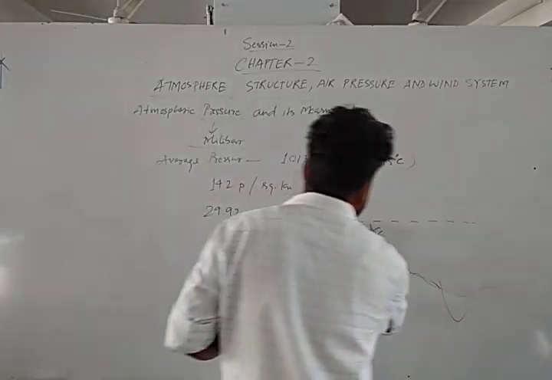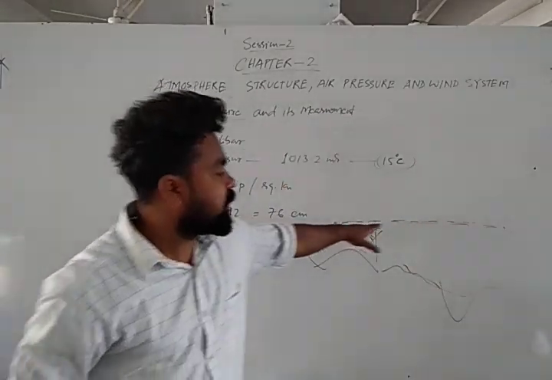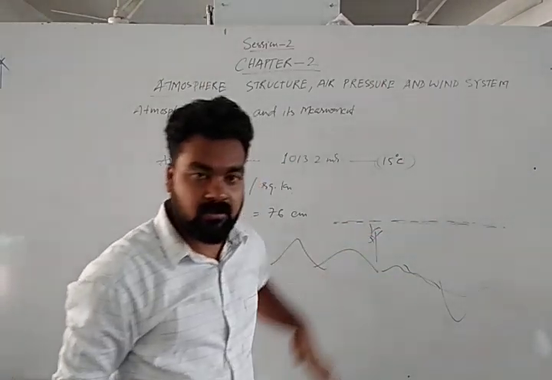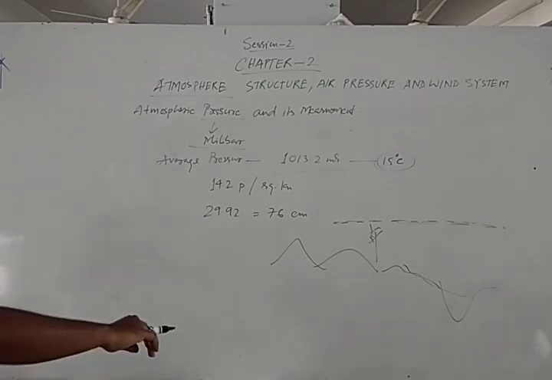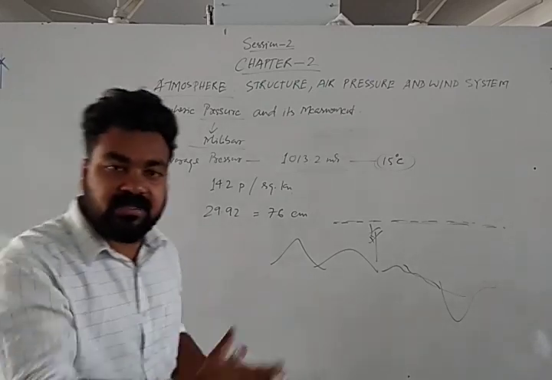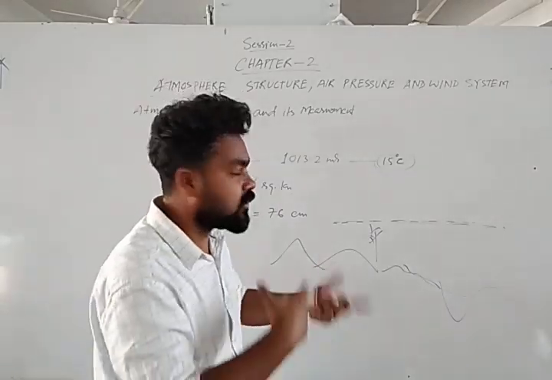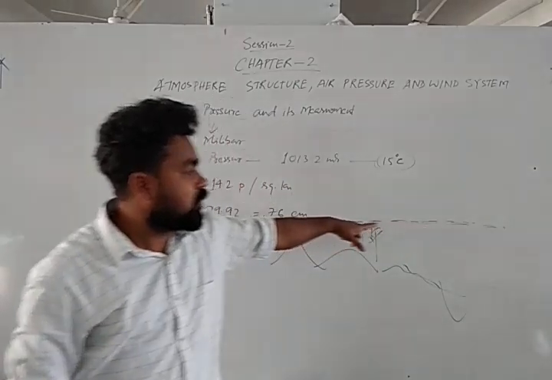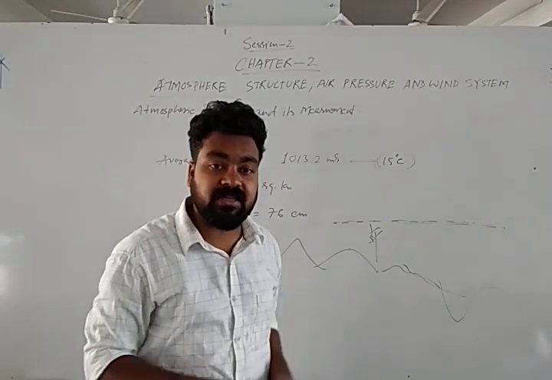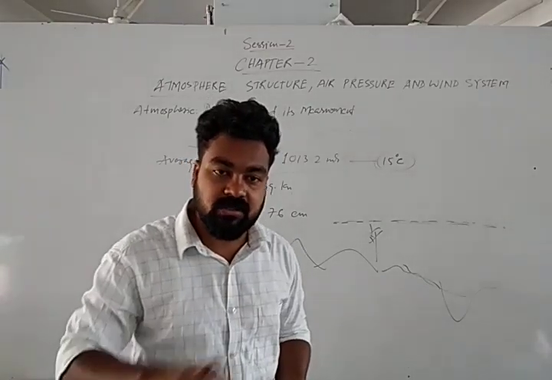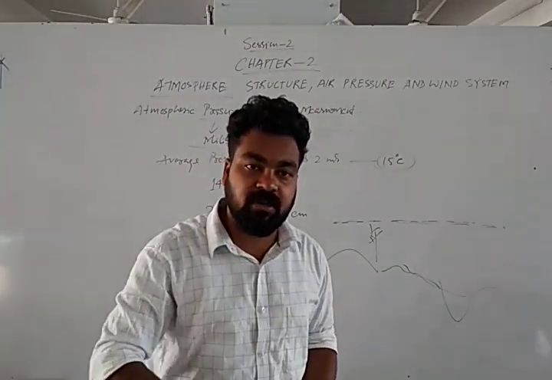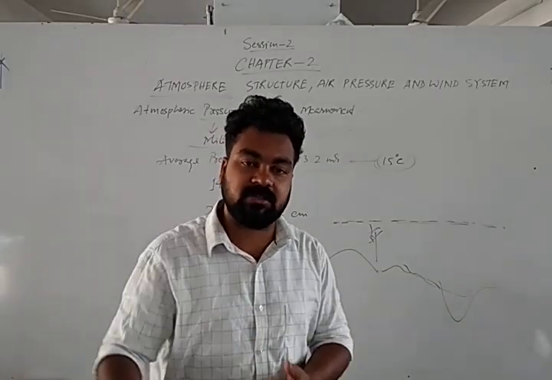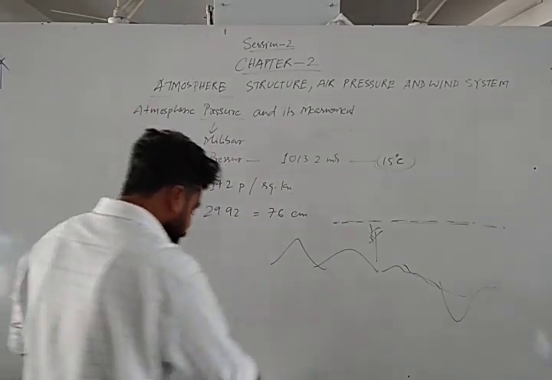But due to this uniformity at the sea level, the temperature always remains the same for a large area. So that's why we measure the pressure at the sea level to get the uniform pressure level. Generally it is at 15 degrees Celsius, but at 20, 25, 30 degrees Celsius, again pressure will be different. And pressure varies from place to place. Over the sea surface also, it depends on the salinity, that means the salt present in the water. If salinity is different, temperature will be different, and pressure will be different. So from all the water bodies and all the land surfaces, pressure varies from place to place.